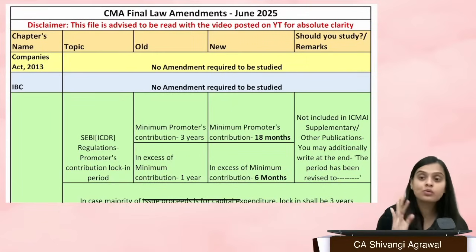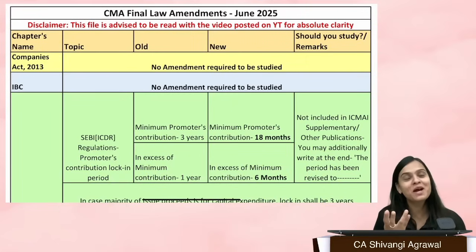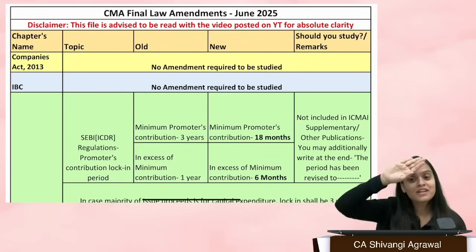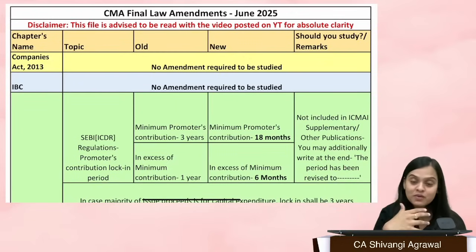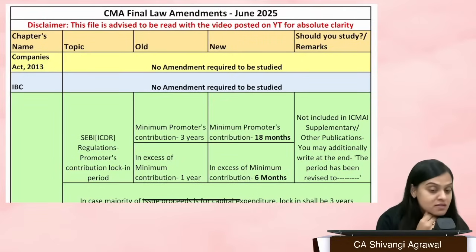Usually when an amendment comes, I am always like, okay, now forget this, this is what you have to read, right? But I cannot tell you this right now because the Institute has not notified any of the amendments in their supplementary or in their study material or in any of their publications.